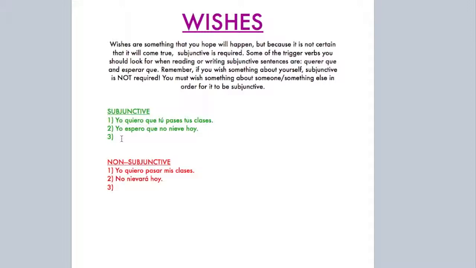Let's look at the final subjunctive sentence. No quiero que Meg se case con Jack. I don't want Meg to marry Jack. Now, there's the change in subject. It goes from yo to Meg, and the querer que is present, so we have the trigger verb. And because, who knows, Meg may still marry Jack. I don't know what Meg's thinking. There is the uncertainty. So all 3 things is what causes subjunctive.